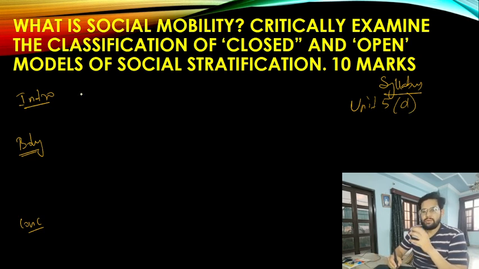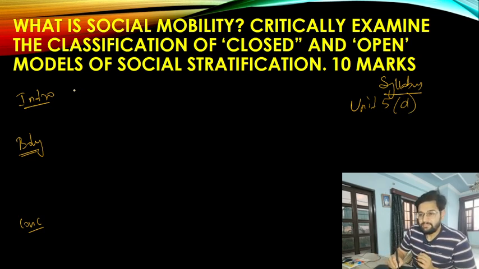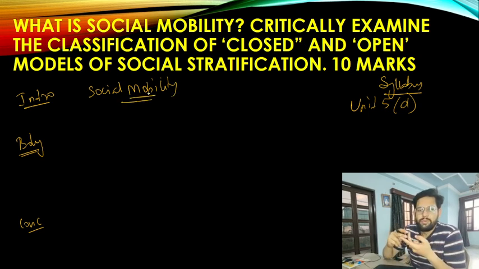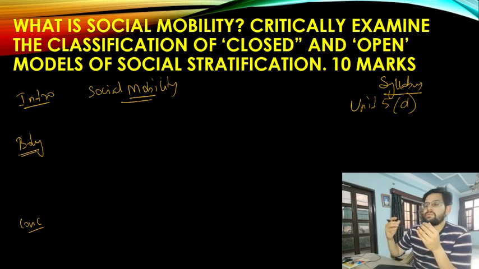So let's look at the introduction. You need to define the meaning of the term social mobility. As you see, there are two words: one is social, the other is mobility. Social stands for society, mobility stands for movement. Any kind of movement in the society for an individual, a group of individuals, an object or a value, any such displacement will be regarded as social mobility.